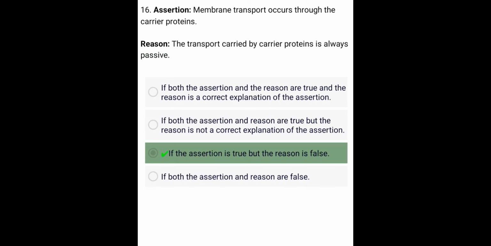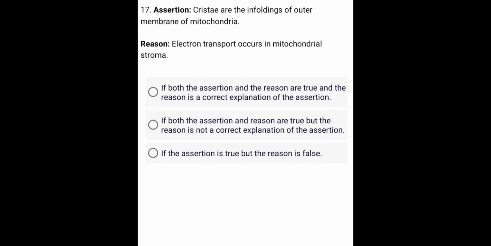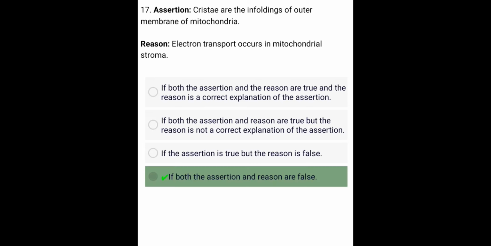Assertion. Cristae are the enfoldings of outer membrane of mitochondria. Reason. Electron transport occurs in mitochondrial stroma. A. If both the assertion and the reason are true and the reason is a correct explanation of the assertion. B. If both the assertion and reason are true but the reason is not a correct explanation.